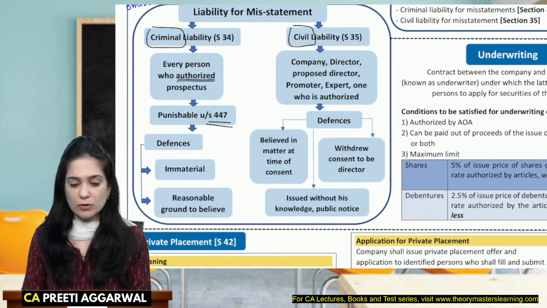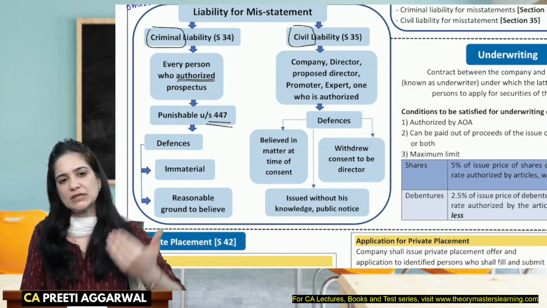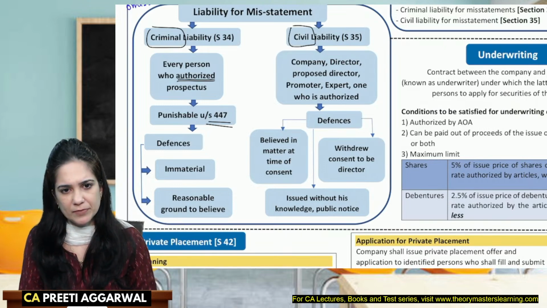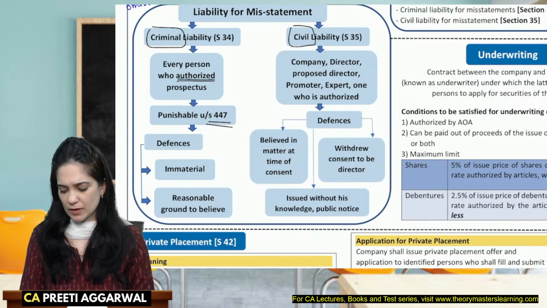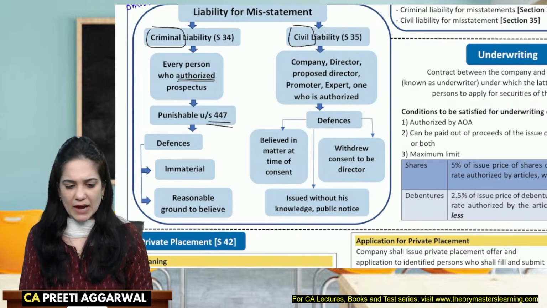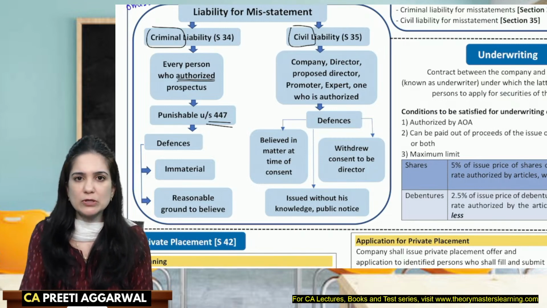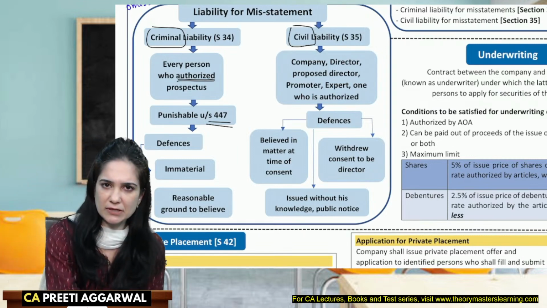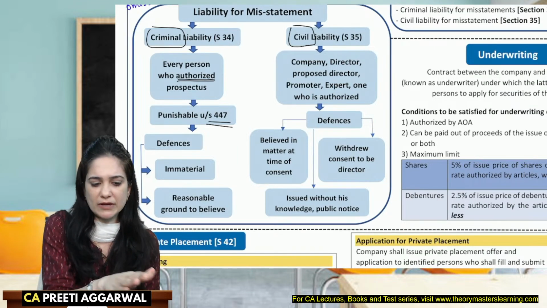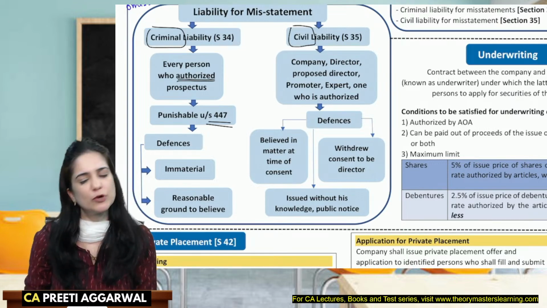Now it may happen that you had given your consent to act as the director of the company, but after you came to know about the misstatement, you withdrew your consent. Then in that case, that director cannot be held liable. When you knew about the misstatement, you withdrew and made a public announcement that, see, my name is written, but I came to know about this misstatement. I'm withdrawing my consent. Then you won't be liable.